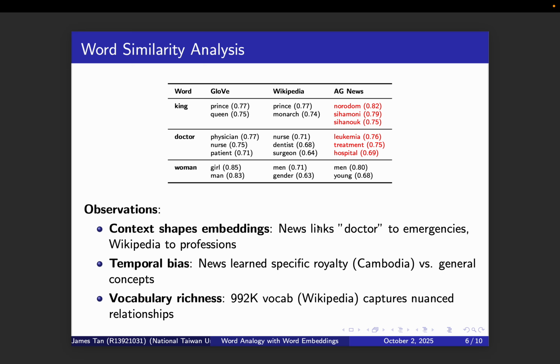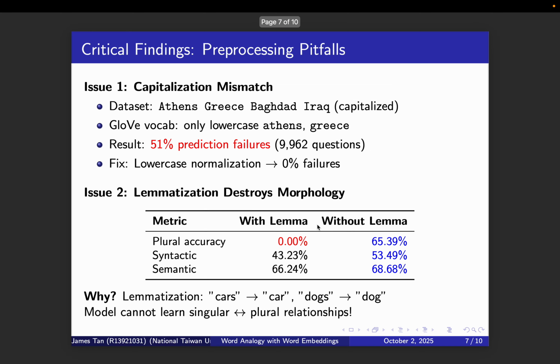King shows the most dramatic differences. GloVe and Wikipedia link it to prince and queen, but the news model links it specifically to Cambodia's Kim Sihamoni. I don't know who he is, whatever, but he was frequently in the news during the training period.